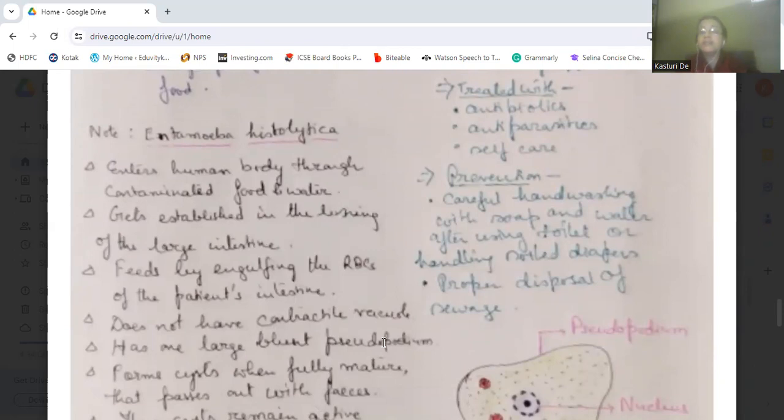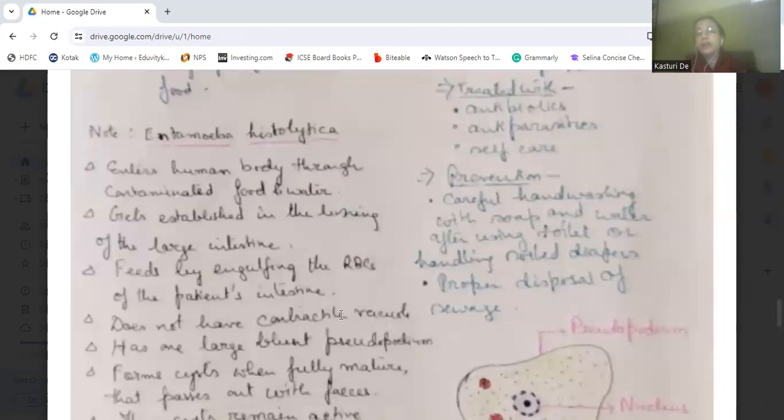We should wash our hands carefully with soap and water after using our toilets or handling soiled diapers. When we change the diapers of small children or old age people, we should wash our hands very carefully with soap and water. And if we use our toilets, we should also wash our hands with soap and water. And proper disposal of the sewage. Sewage disposal should be properly maintained. If we do these, then we can prevent amoebic dysentery.